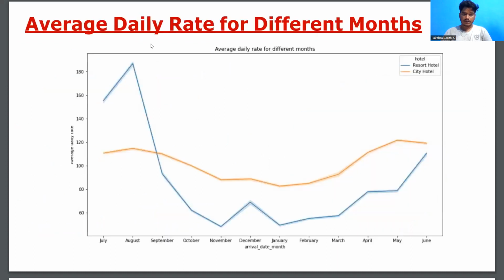So this is the average daily rate for different months. We had a visualization on the city hotels as well as the resort hotels. We just see August has the highest number of bookings, and when it comes to November, it has decreased in resort hotels, and slightly it will move on to May. In city hotels also we can see the graph over there.